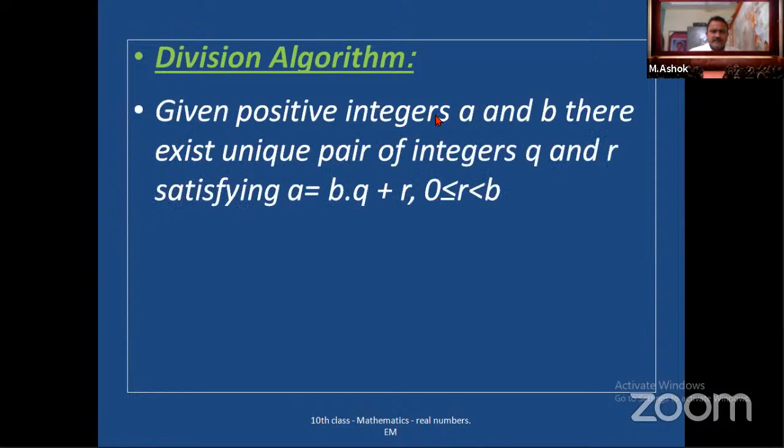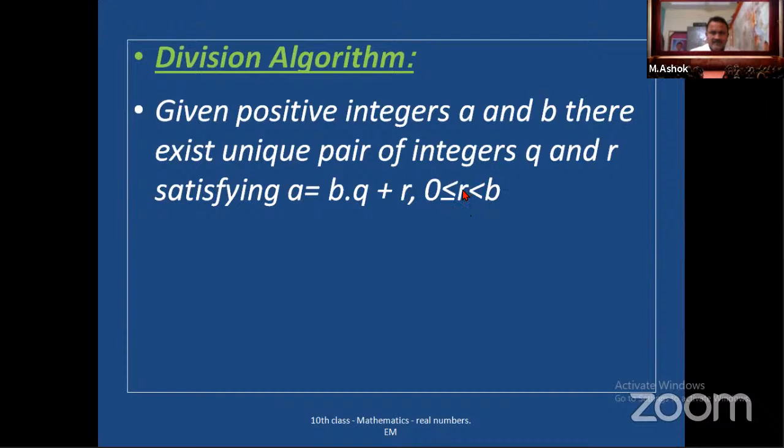Given positive integers A and B, there exist a unique pair of integers Q and R satisfying A is equal to B into Q plus R. Here R value is 0 less than or equal to R and less than B. This condition is most important.